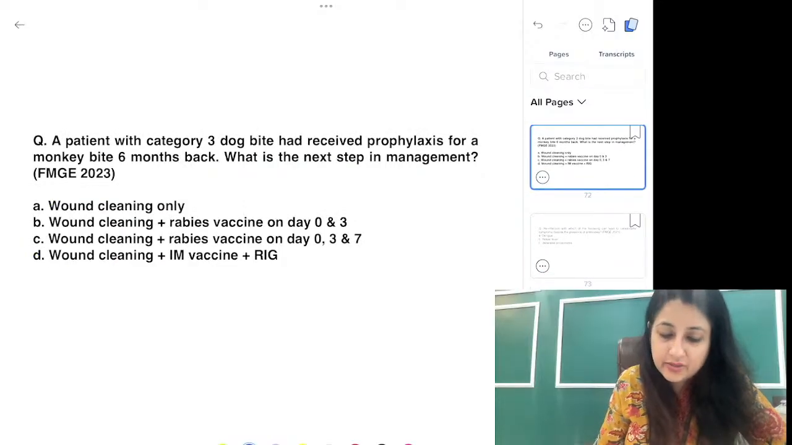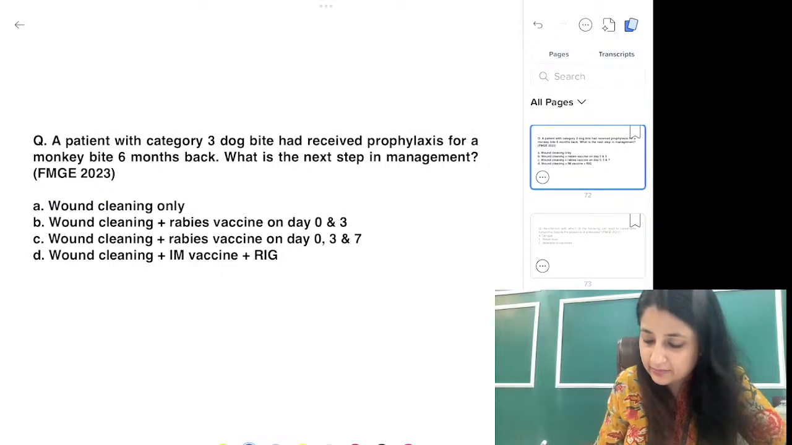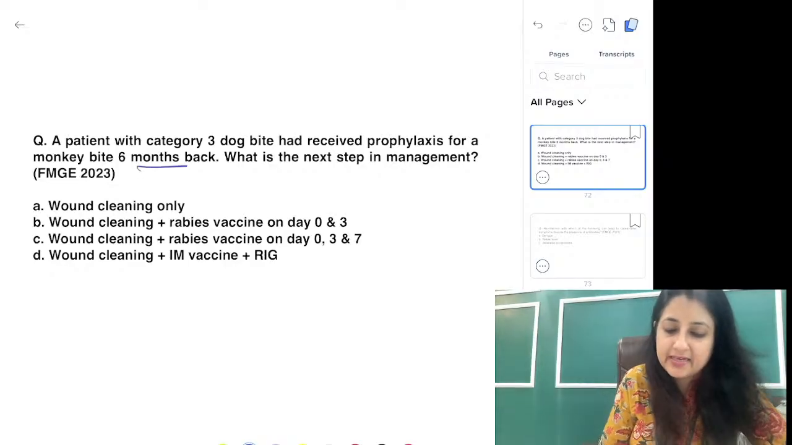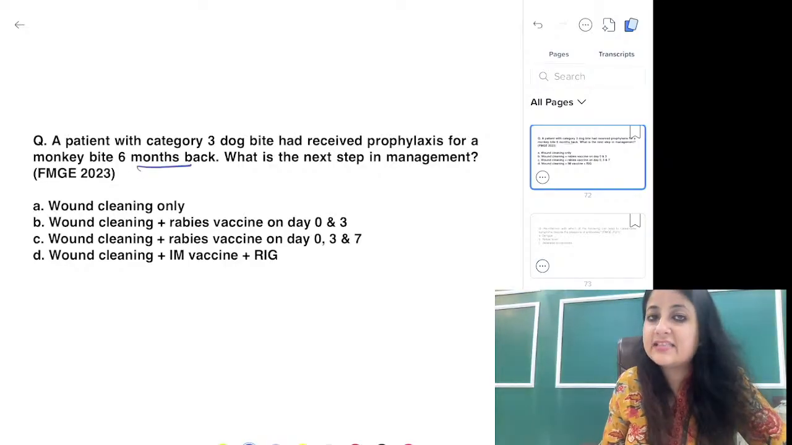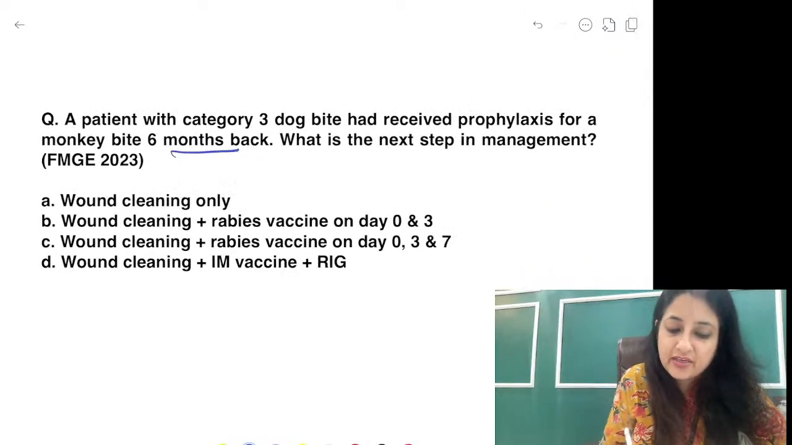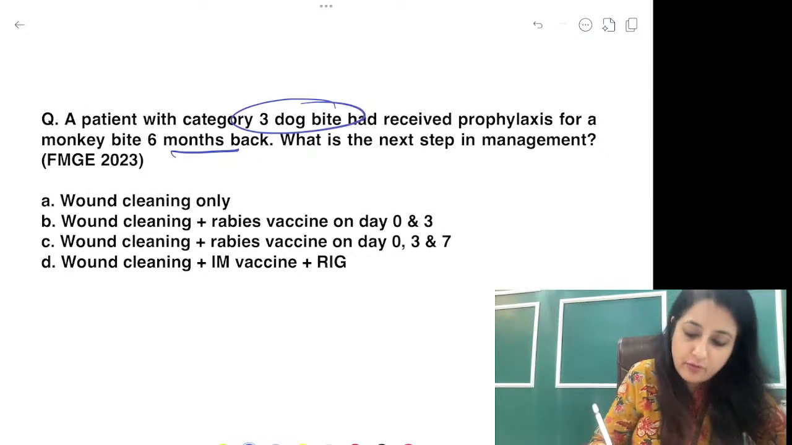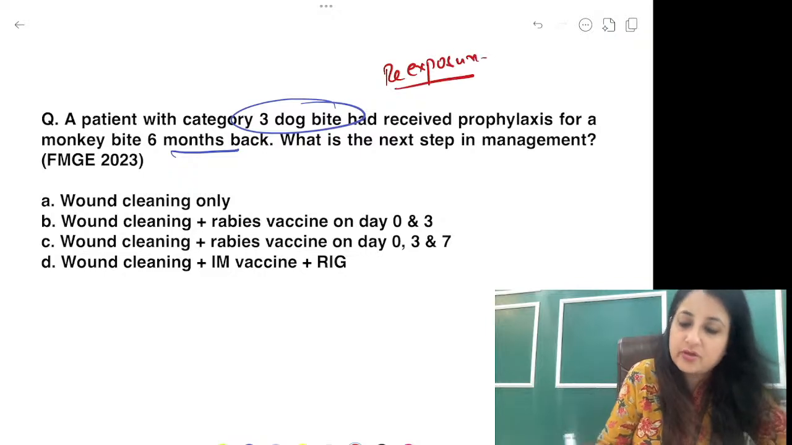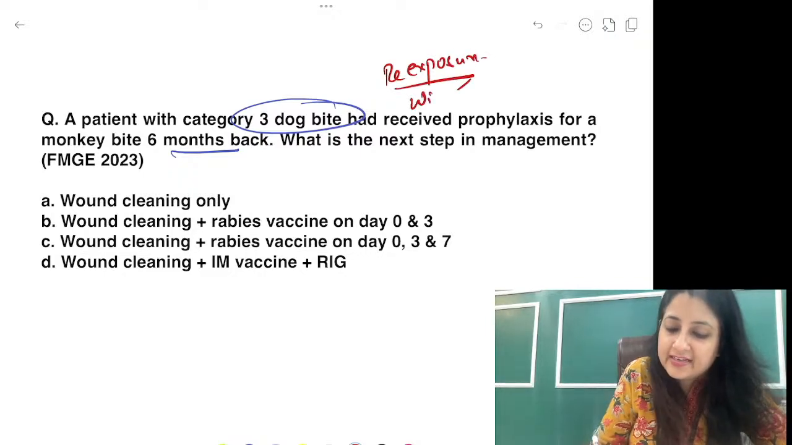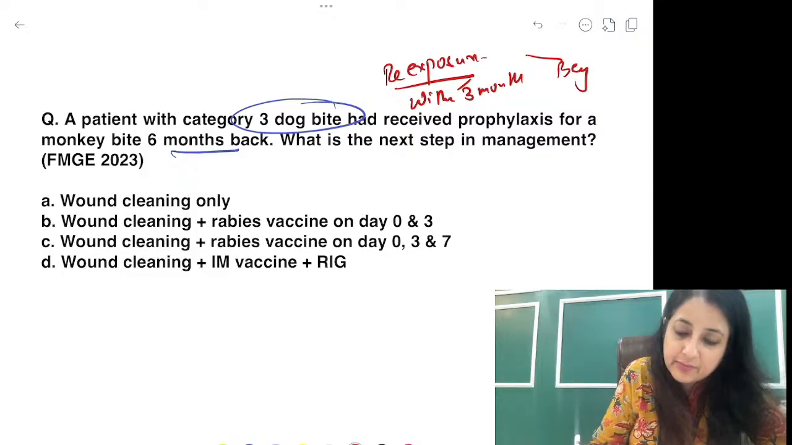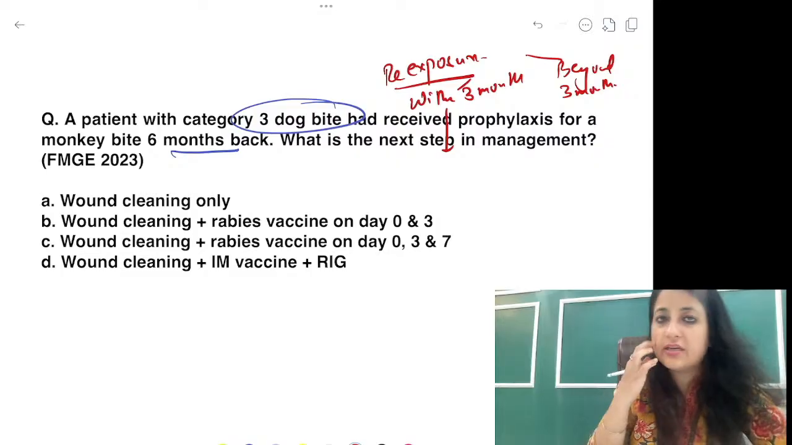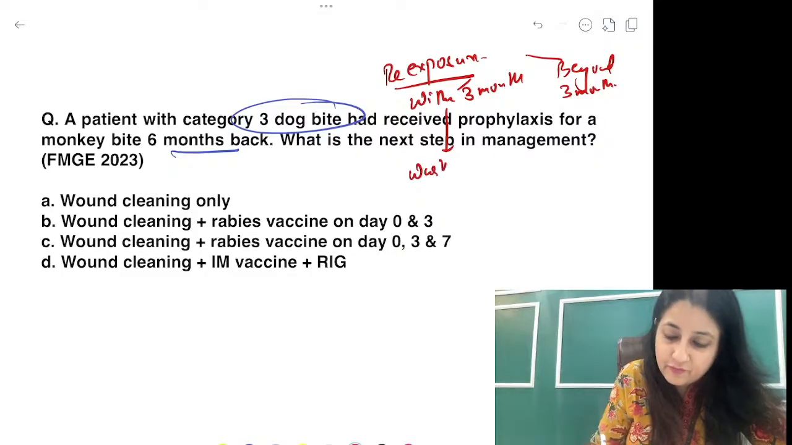Okay, a patient with category 3 dog bite has come to you, everyone. Received prophylaxis for a monkey bite 6 months back. What is the next step of management? Now over here, remember, this is a case of re-exposure prophylaxis. So in re-exposure, you have to check whether it is within 3 months or beyond 3 months. Within 3 months, just wash the wound. ठीक है, सिर्फ wash the wound.